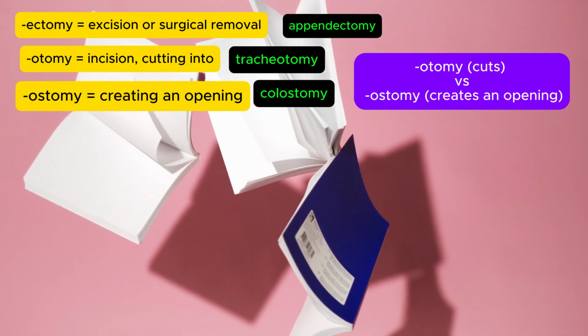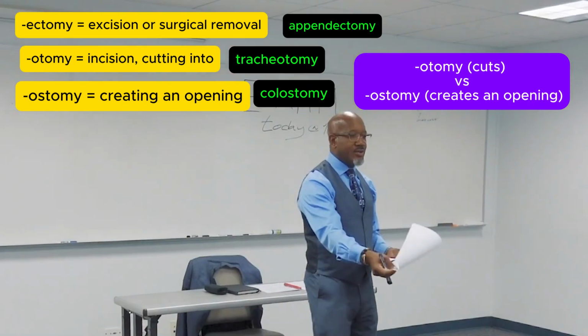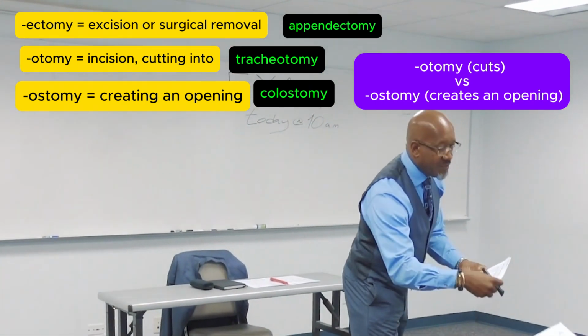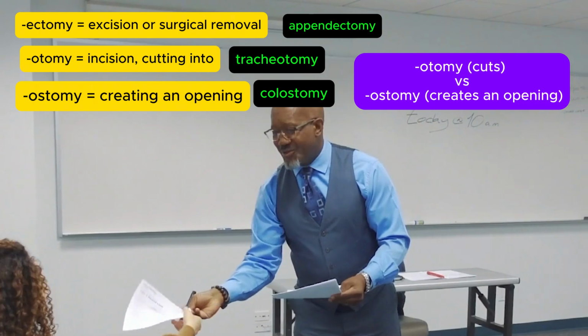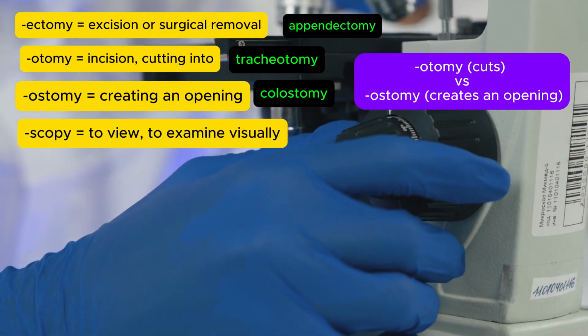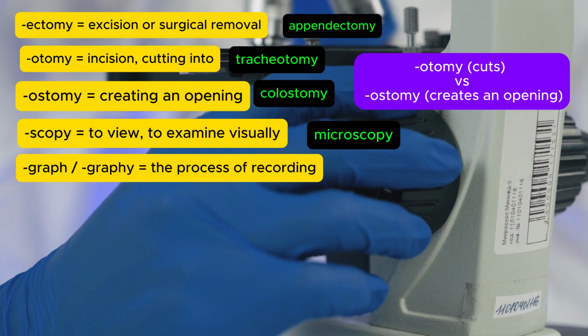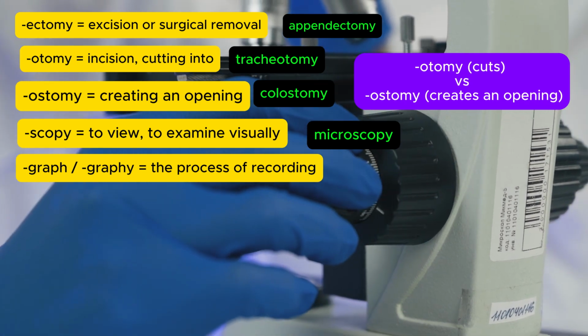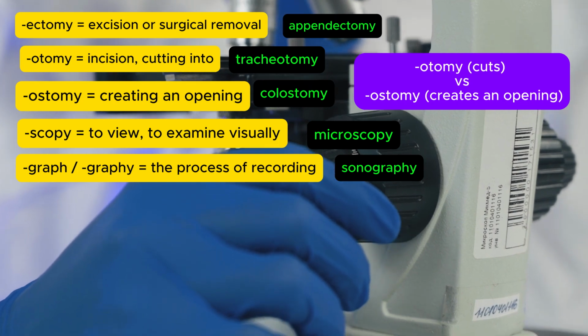Note the difference. Otomy cuts. Ostomy creates an opening. In OET speaking role plays, mixing these two up mid-consultation is a very avoidable error. Scopy means to view, to examine visually. Microscopy, viewing under a microscope. Graph or graphy means the process of recording. Sonography, the process of recording using sound.